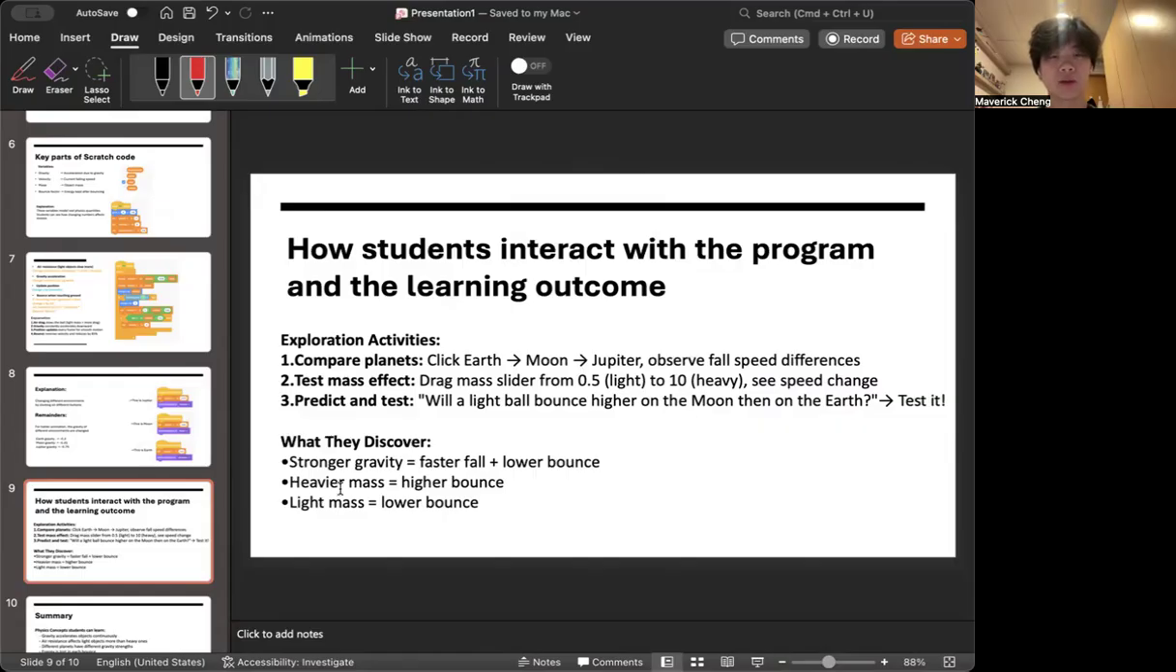From this activity, they can discover that stronger gravity equals a faster ball and lower bounce, and heavier mass equals a higher bounce, while lighter mass results in a lower bounce.